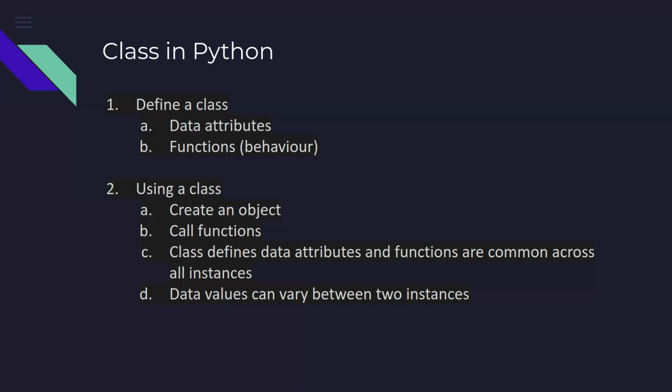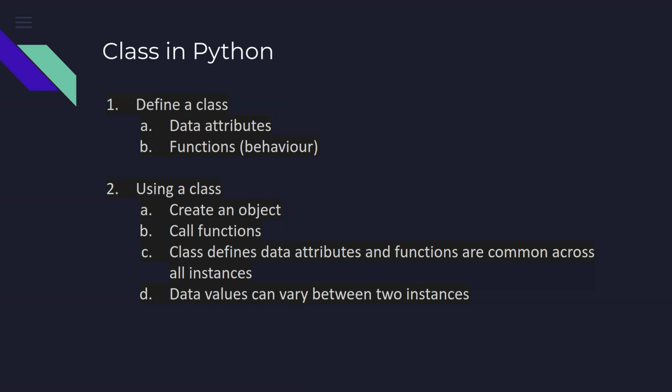Now, using a class is somewhat different compared to how we use a function. In the function, when we use a function, we can give the name of the function and then we pass the parameters. And if we want to store whatever value is returned by that function, we say x is equal to, and then the function name, and then we send the parameter.